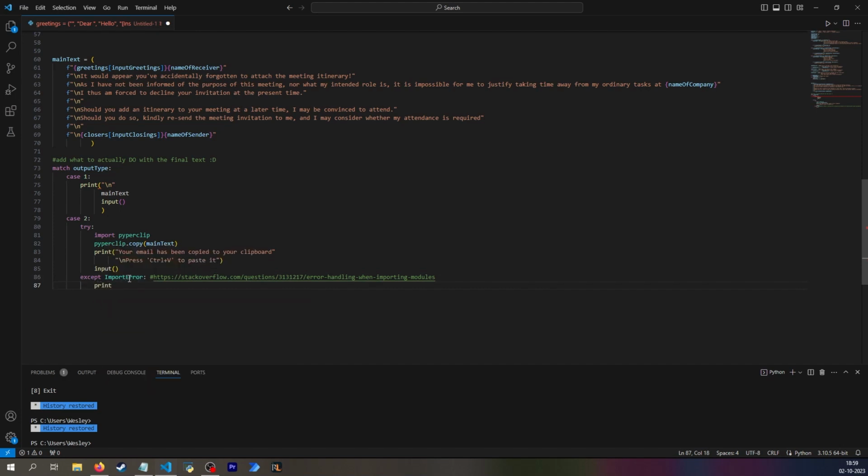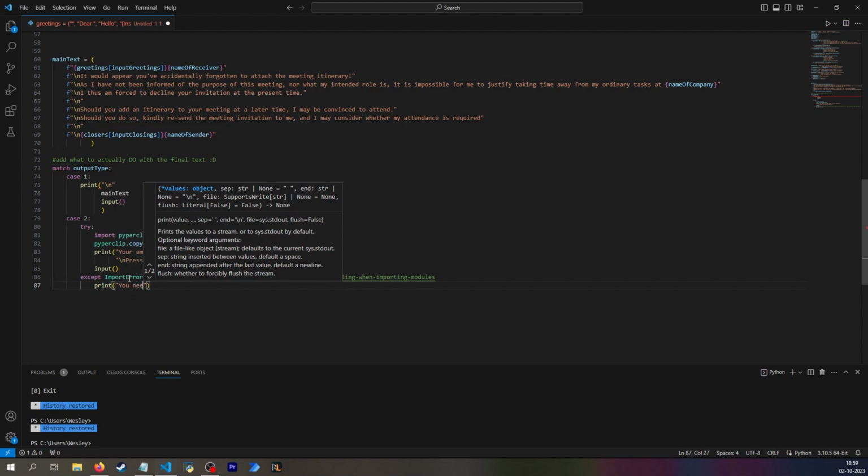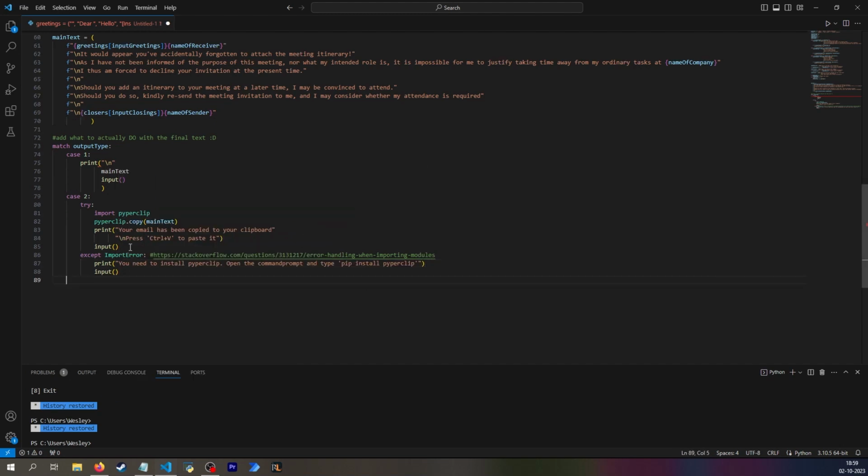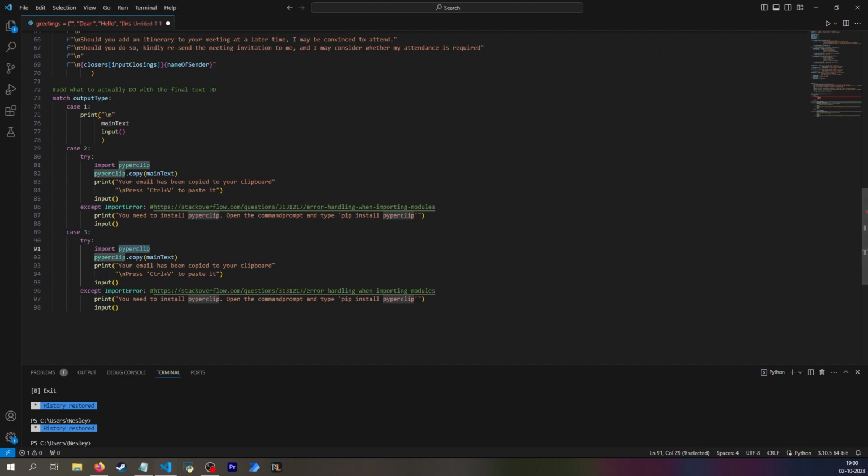Here I want to tell the user that you need to install pyperclip. And again, I need to have the input. Finally, I can say case 3, which is then to do the same thing I did up here. But instead of pyperclip, I want it to be pyautogui. And say again, you need to install pyautogui. And I'm just going to copy that because I can see I'm making spelling mistakes.